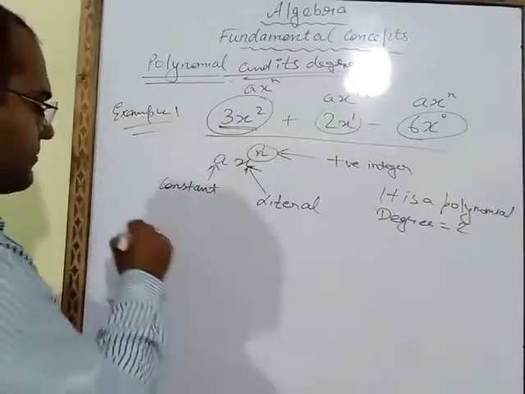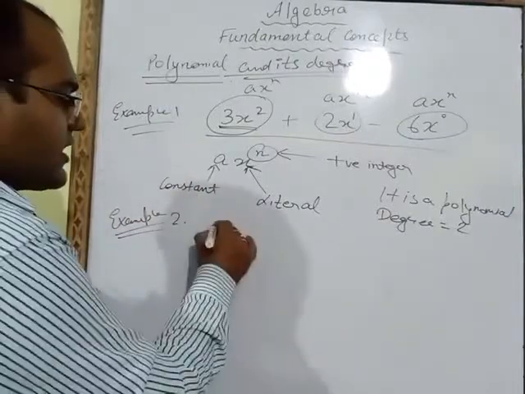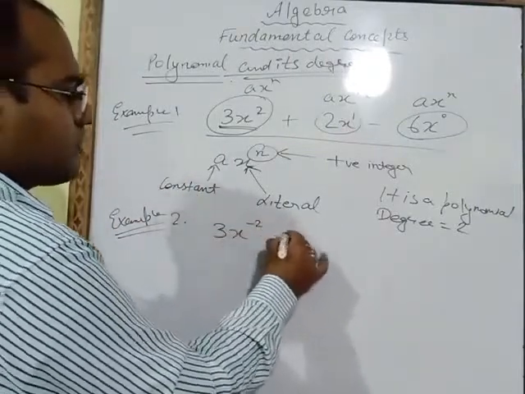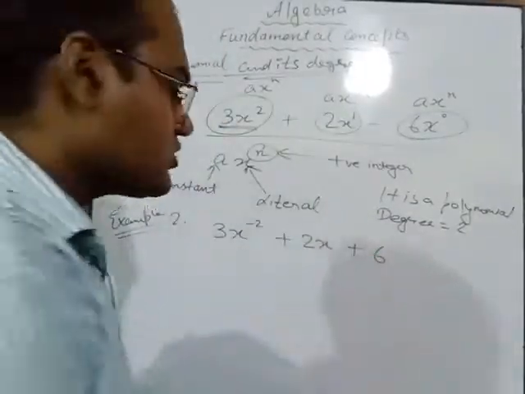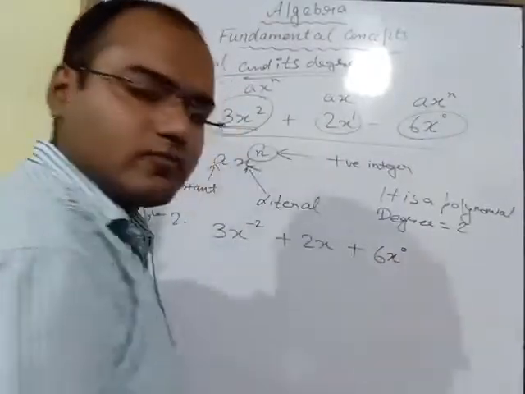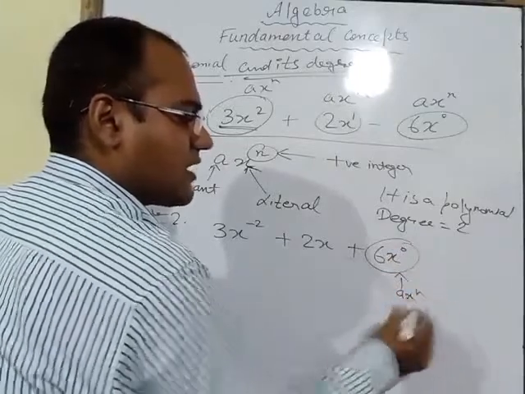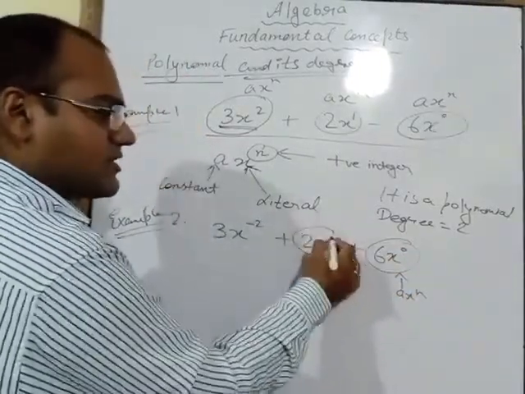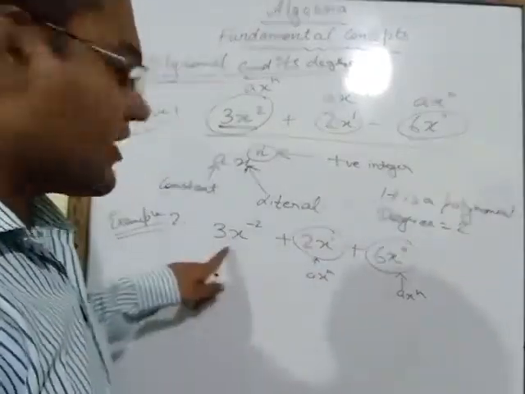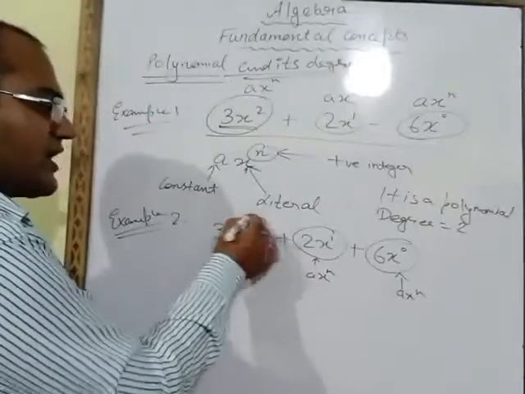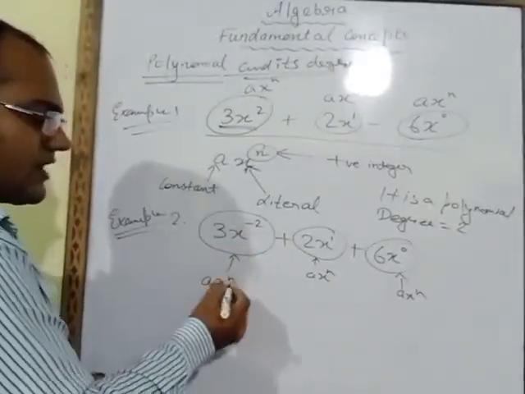Now take one more example: 3x^-2 + 2x + 6. Here the variable x is not there with 6, so we will take x^0. This term is expressed as ax^n, this is also expressed in the form of ax^n, and this one also is expressed in the form of ax^n, but here you will observe the power.